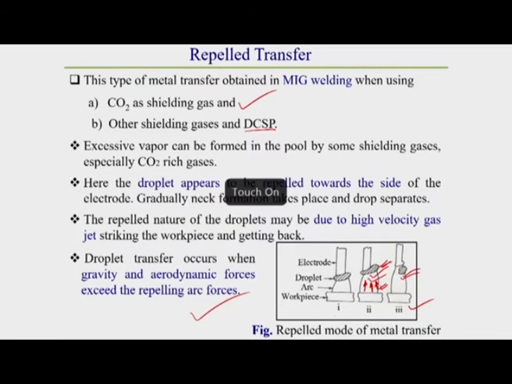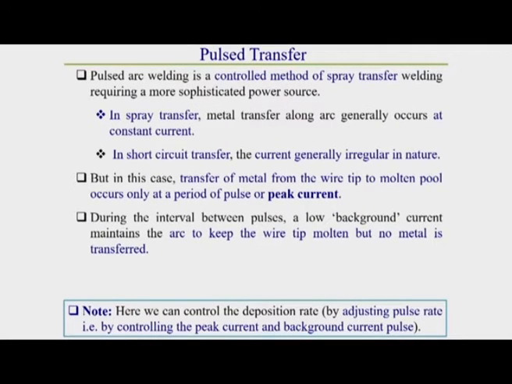Now we will see what the pulse mode of metal transfer is. This pulse type of metal transfer is a controlled method of spray transfer. That means here we can control the rate of metal transfer depending upon the pulse rate. For this metal transfer, some sophisticated types of power sources are required.